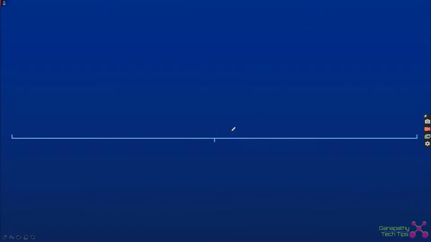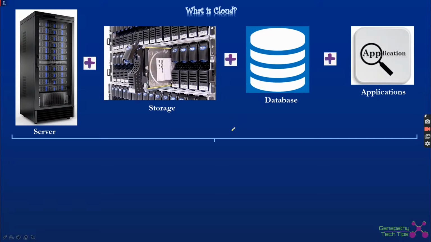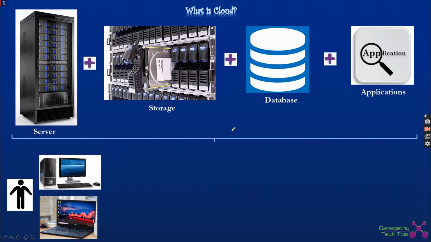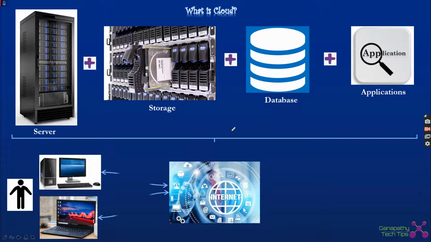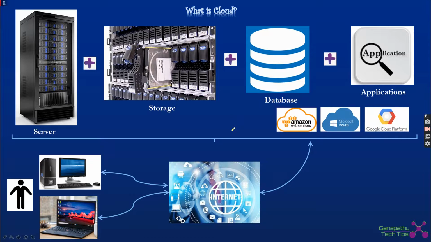So to avoid all these kinds of problems, there is something called cloud. You can see here, what is cloud. As we discussed in the previous lecture, server, storage, database and applications are going to be required for any software or application to run, right? So in this case, a person comes and he can make use of a desktop or a laptop, and he can connect to the internet, and using the internet we can get access to all these infrastructure related services. These things are provided by public cloud service providers like Amazon Web Services or Microsoft Azure or Google Cloud Platform.